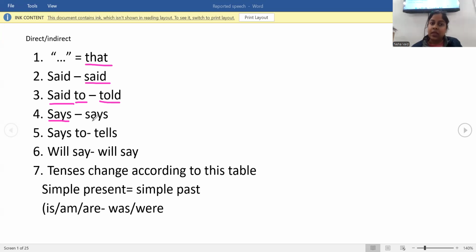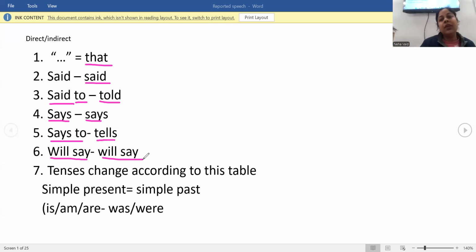Says remains says. When says is along with the word to, then only it is going to change to tells. If to is not there, then says will remain says, said will remain said. But when it adds on with the word to, it will change to told in past, and in present it will change to tells. Will say remains will say.